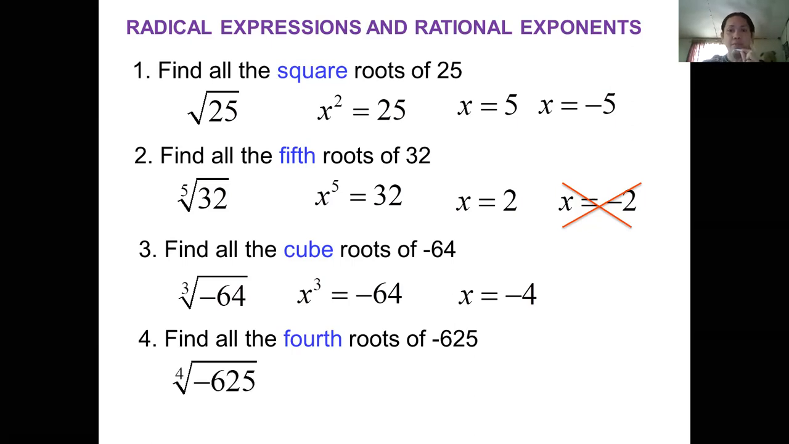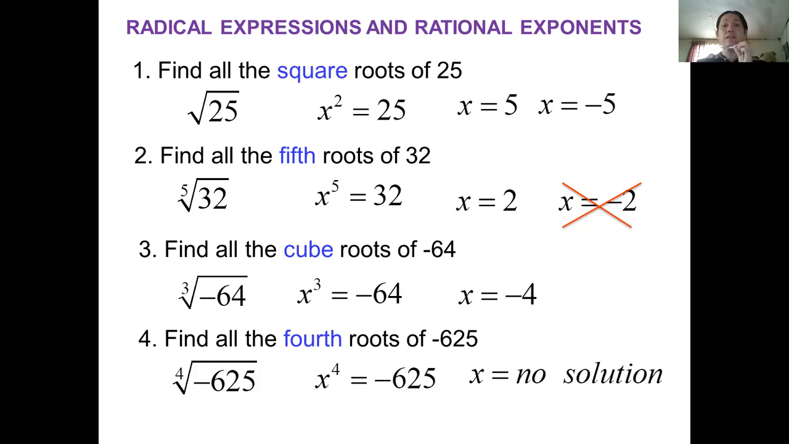To find the roots, it can be written in radical form as the fourth root of negative 625, which reminds us about the exponential form. What I mean is the perfect fourth power, x to the power of 4, which is equal to negative 625. That gives us no solution.